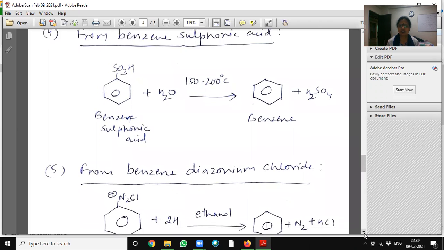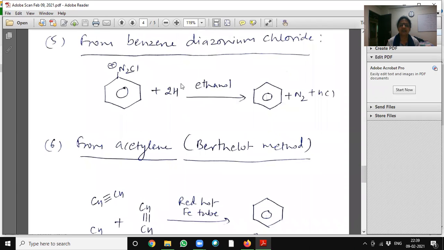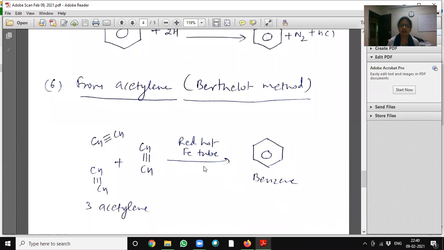From benzene diazonium chloride, with ethanol, when the diazonium salt is reacted with hydrogen, it will give benzene, nitrogen plus HCl. From acetylene, it is called the Berthelot method. 3 moles of acetylene, when passed through a red hot iron tube at higher temperature, will give benzene.